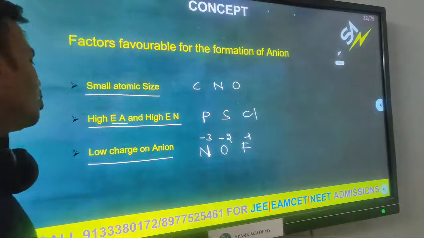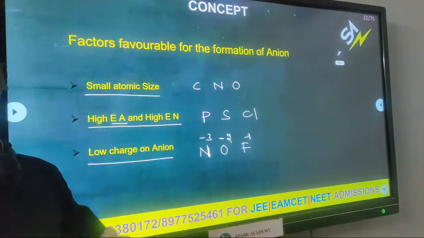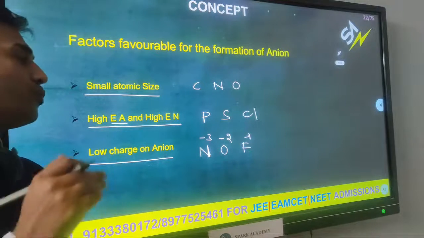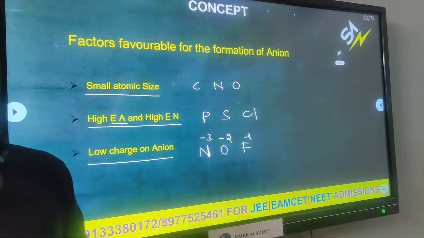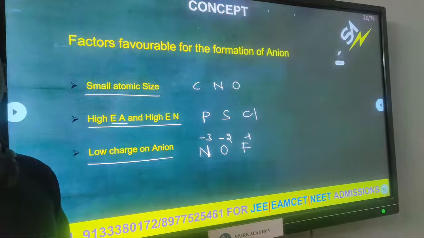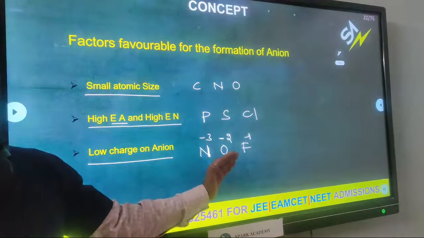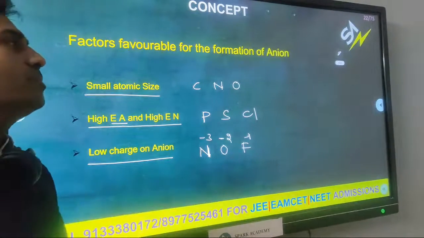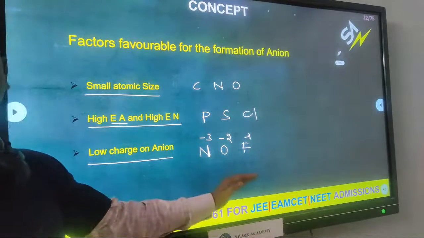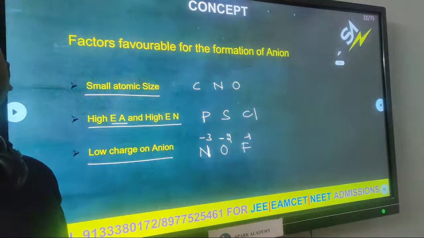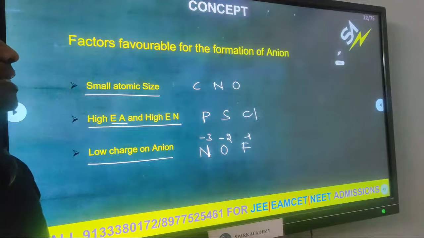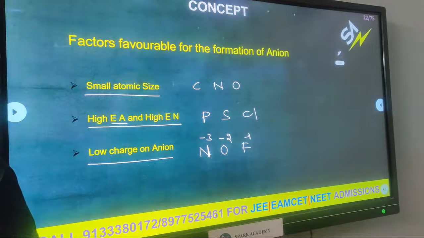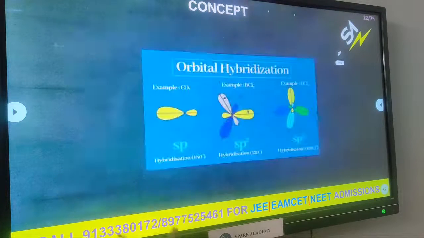So which anion has the low charge? Fluoride. All are forming anions, but it readily forms fluoride, and it readily forms ionic bonds. So these are the favorable conditions for the formation of anion and cation.